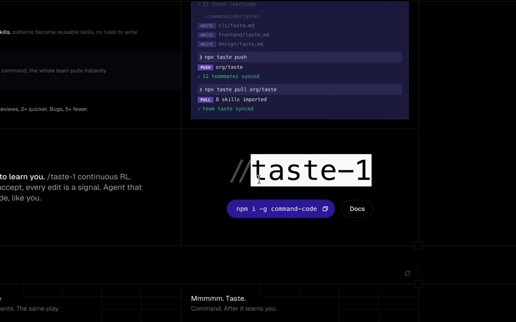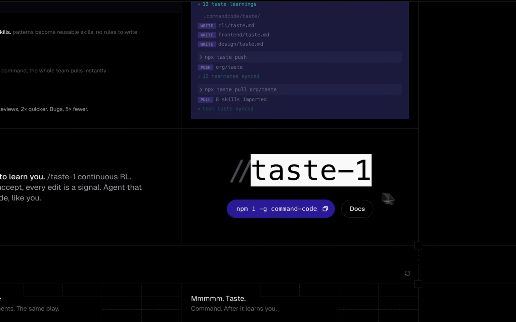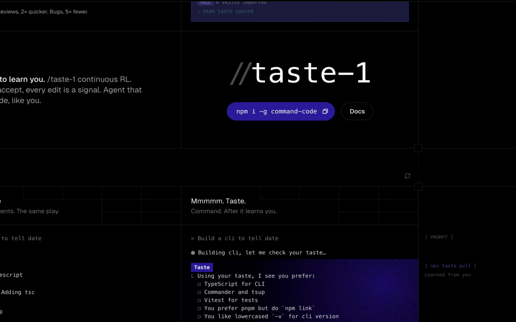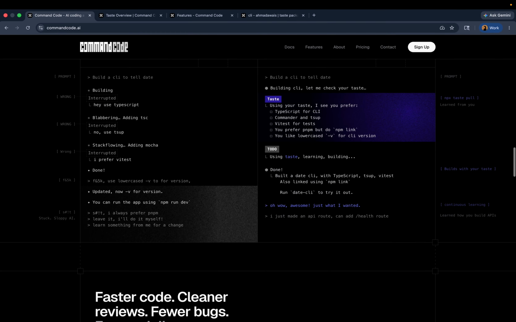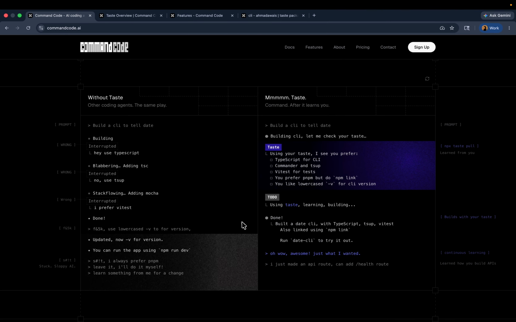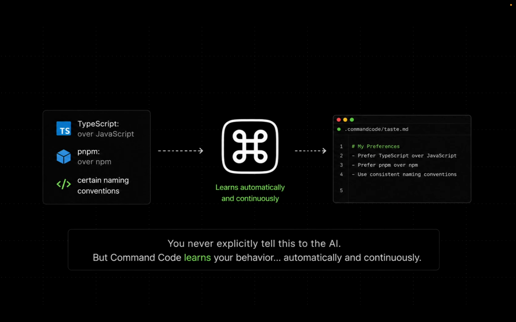Command Code is powered by the taste-1 model, and instead of asking you to write rule files, it simply observes how you write code. It learns from three things: what you accept, what you reject, and what you edit. So here's a quick example. Let's say you prefer TypeScript over JavaScript, pnpm over npm, and certain naming conventions. You never explicitly tell this to the AI, but Command Code learns it automatically.